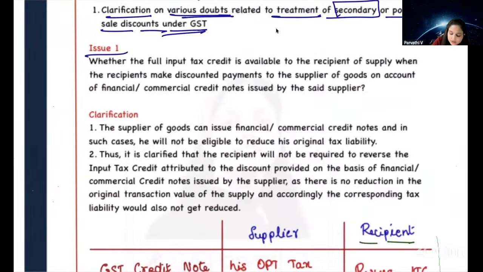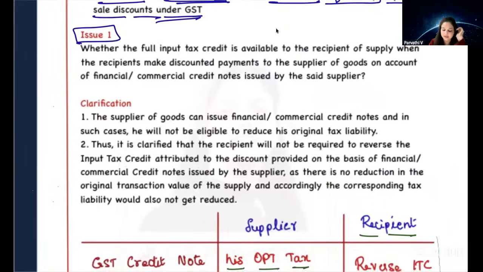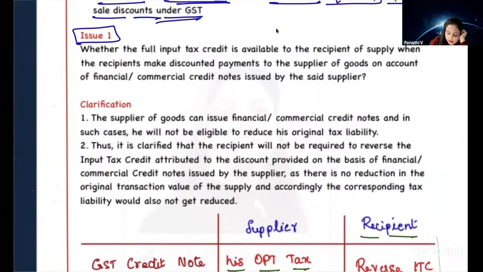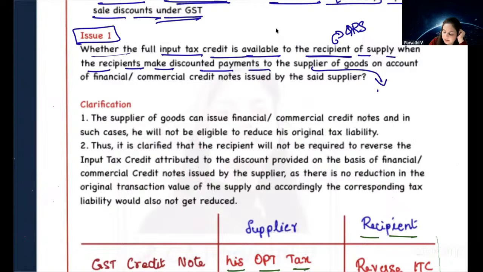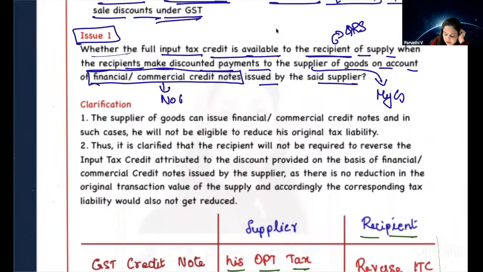We'll go through the first issue. What is the first issue? Whether full input tax credit is available to the recipient. In our case, the recipient is QRS, recipient of supply. When the recipient makes discounted payments to the supplier, in our case, supplier is MyG, on account of financial or commercial credit notes issued by the supplier. So commercial or financial credit note means what?